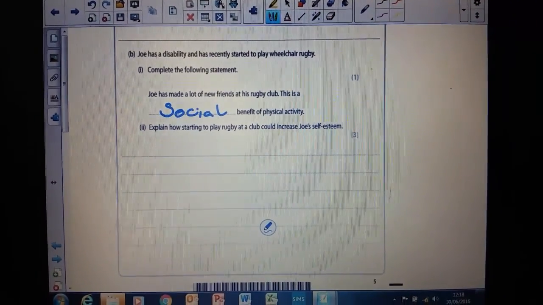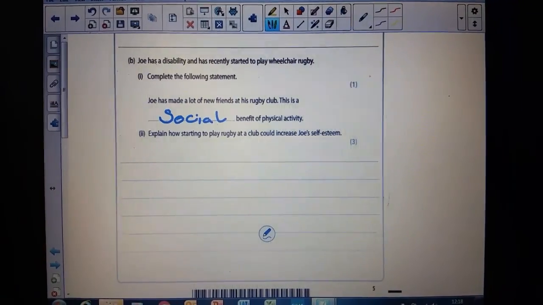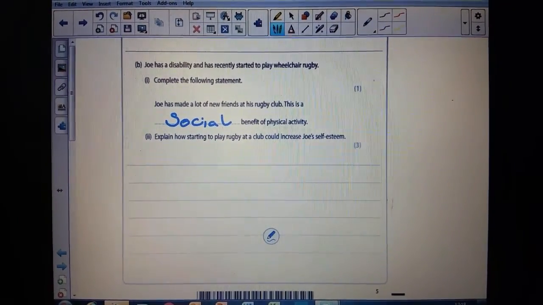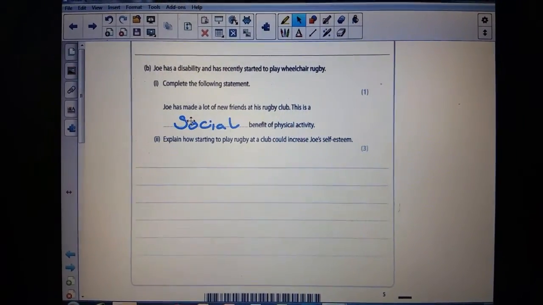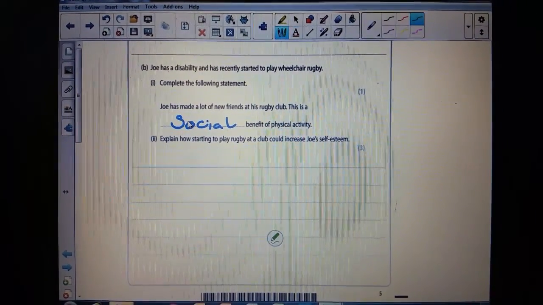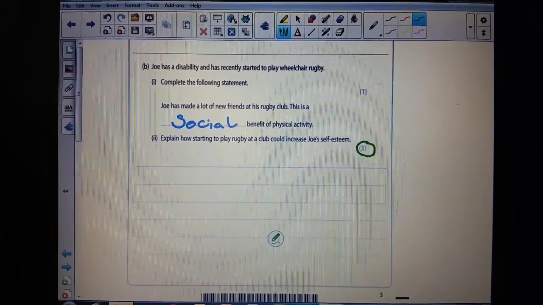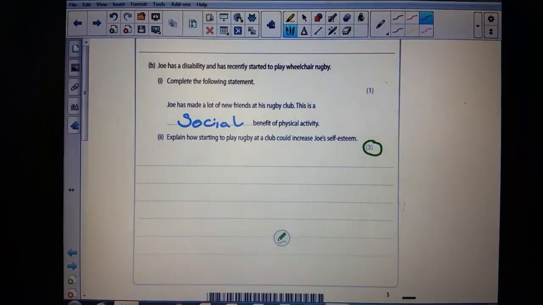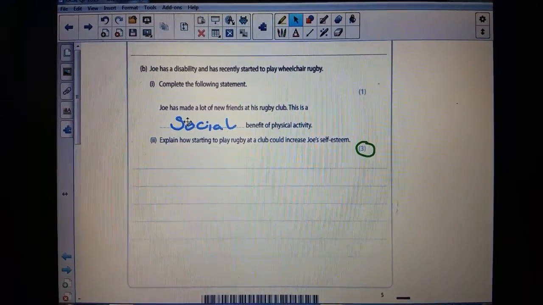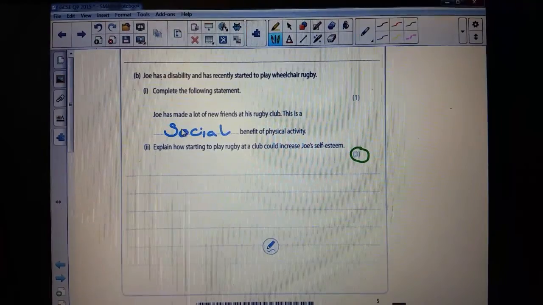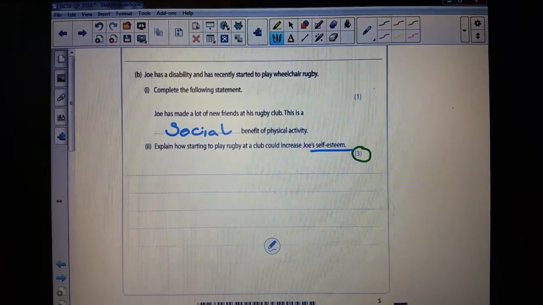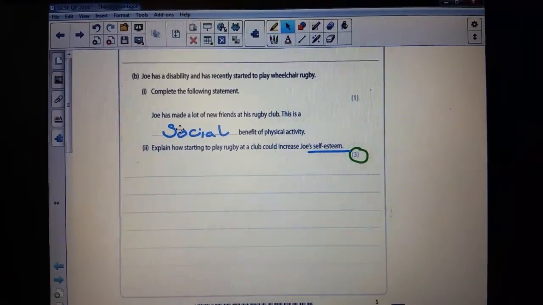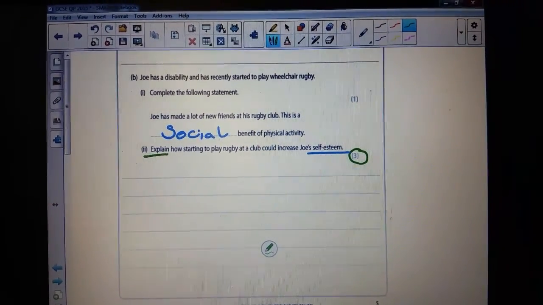Okay, so again, same process as we went through in the last question, we're going to try and highlight some key things about that question: command words, topic words, how much it's worth. So again, first thing I can spot is it's worth 3 marks, and that's really important because that's going to be thinking about a developed statement. Okay, I'm then going to start thinking about my topic word, which in this question is self-esteem. So I know this question's to do with self-esteem. And my command word is to explain. Okay, very similar again to the last question that we did.